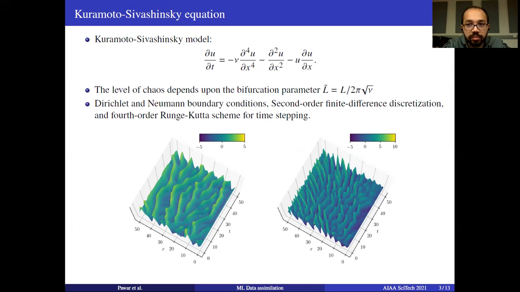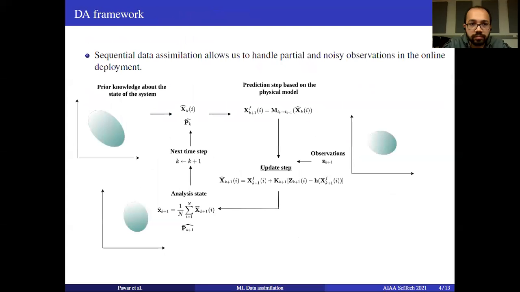The figure at the bottom shows the three-dimensional view of the velocity field for two different levels of chaos. On the left-hand side we have the slightly less chaotic system, and on the right-hand side we have the more chaotic system. We'll be making use of sequential data assimilation, which allows us to handle partial and noisy observations during online deployment.